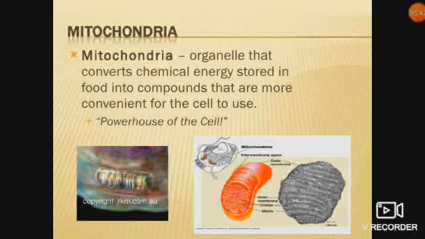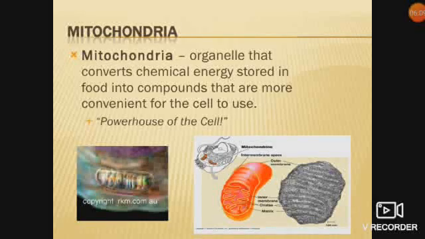Mitochondria: the organelle that converts chemical energy stored in food into compounds that are more convenient for the cell to use. It is called the powerhouse of the cell. As you have seen in the last modules also, mitochondria is a very important organelle.